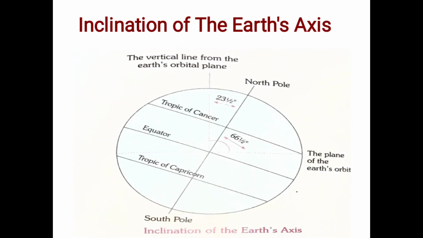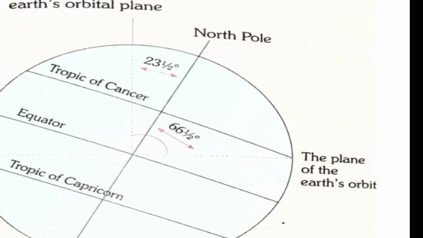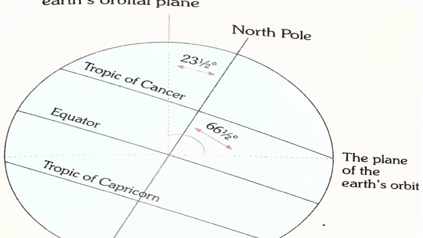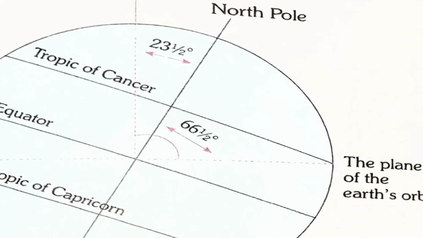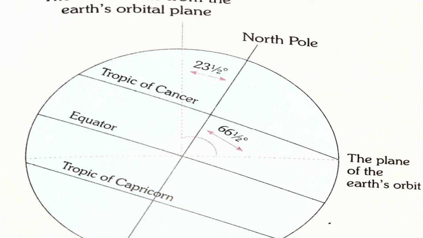So let us go to the next topic, that is inclination of the earth axis. Children, look at this picture. Here you can see the earth axis, inclination of the earth axis and earth orbital plane. In this picture you can see all these things, and Tropic of Cancer, equator, Tropic of Capricorn. See this picture very carefully, children.